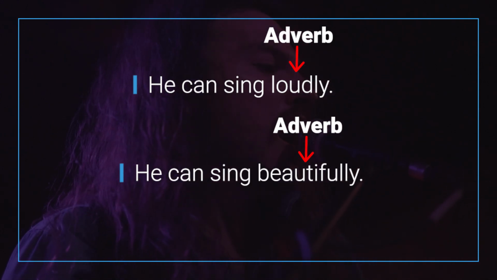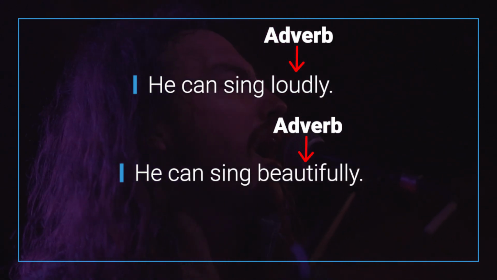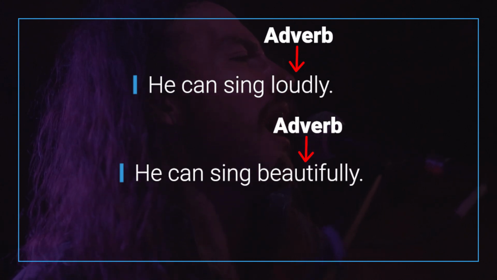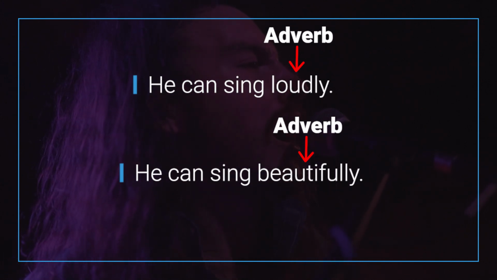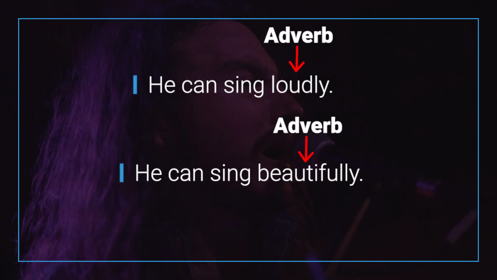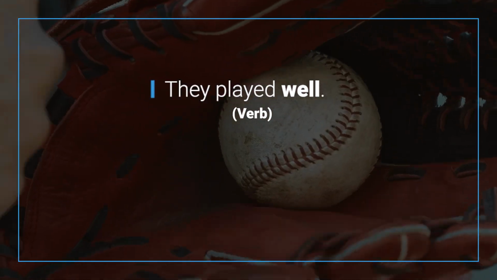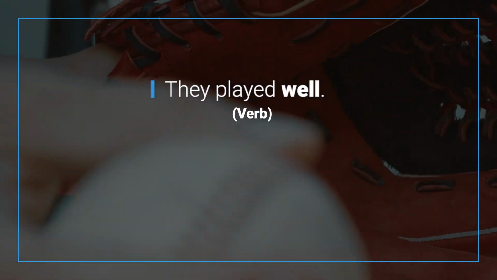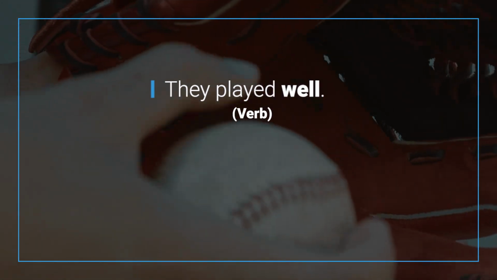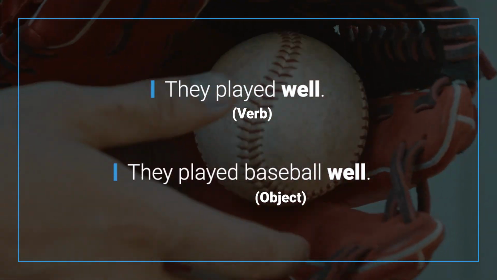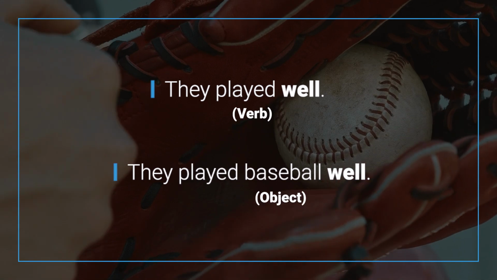When we use an adverb, be careful of the word order of your sentence. Usually, the adverb will come after the verb, like this. They played well. Or the adverb will come after the object. For example, they played baseball well.